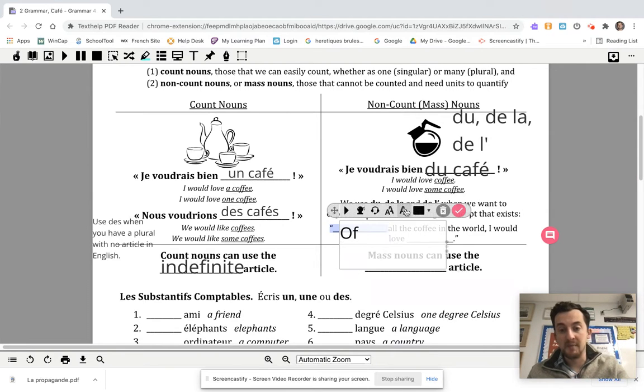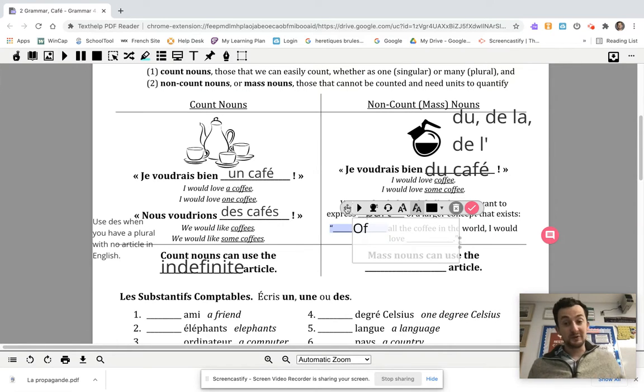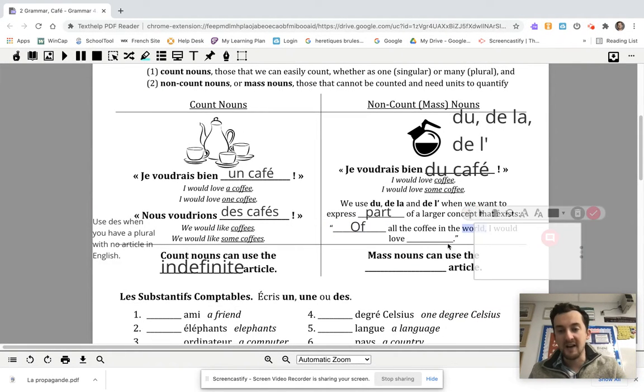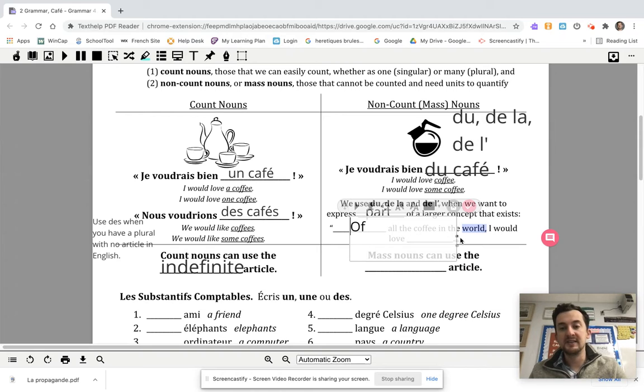So remember I said if you say je veux la nourriture, I want all the food in the world. You want to say je veux de la nourriture. De la literally means of the. So I want of the food. All the food that exists in the world, I want some of the food. D'accord? It's basically what you're saying. So of all the coffee in the world, I would love some part. D'accord?